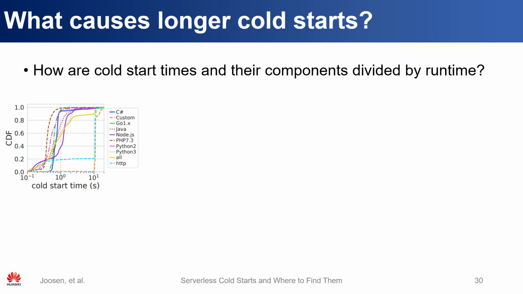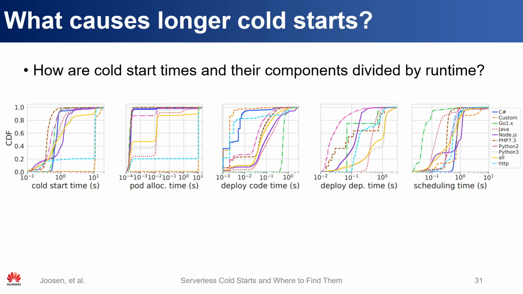Now if we zoom in to a single region, we can plot the cold start time distribution per runtime language. We can decompose this cold start time into its components, and what we see is that different runtimes are bottlenecked by different parts of the system.